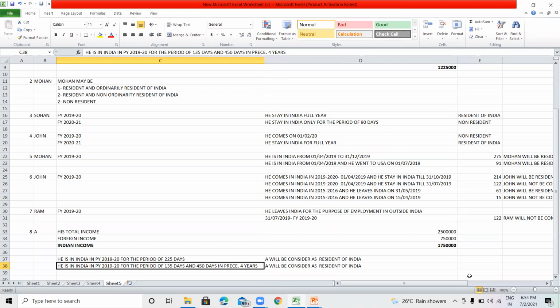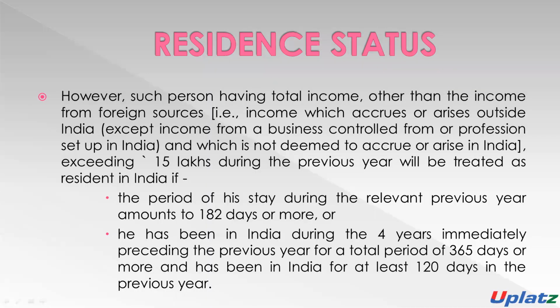Or he stays in India for 120 days or more in the relevant previous year, and for more than 365 days in the preceding 4 previous years, then he will be considered as resident of India.